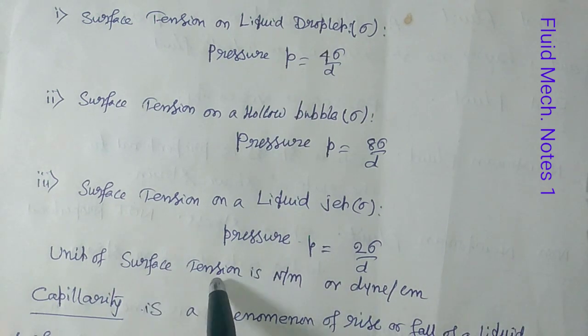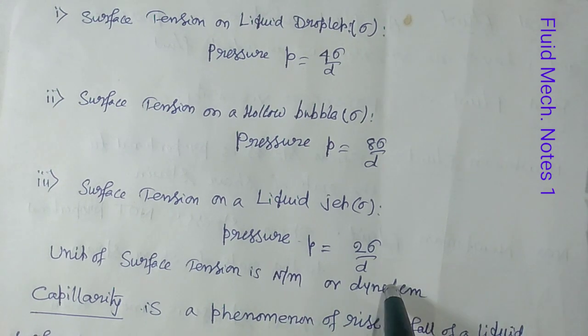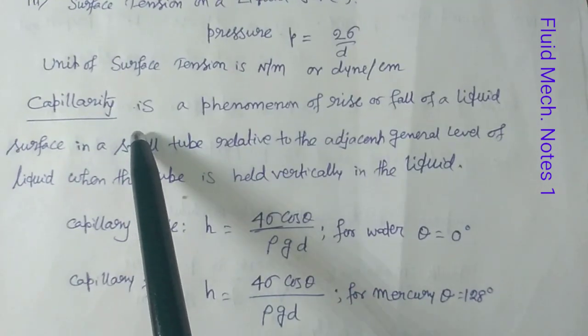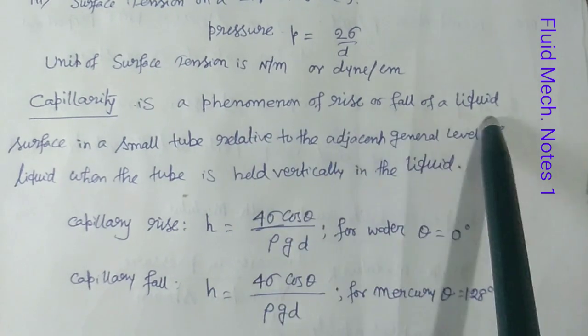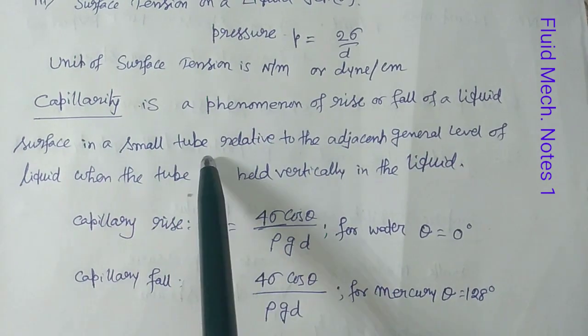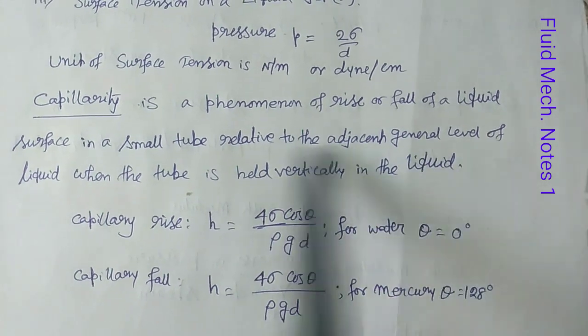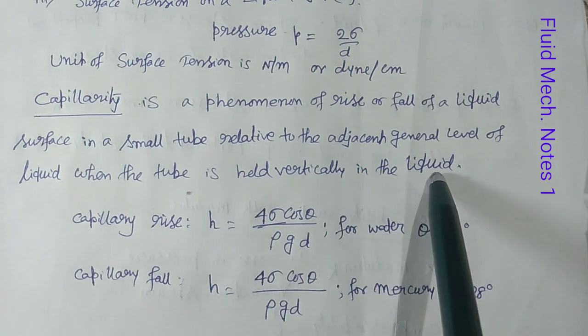And the unit of surface tension is Newton per meter, or dyne per centimeter. This is the SI unit and this is the CGS unit. Now the last is capillarity. What is capillarity? Capillarity is a phenomenon of rise or fall of a liquid surface in a small tube relative to the adjacent general level of the liquid when the tube is held vertically in the liquid.